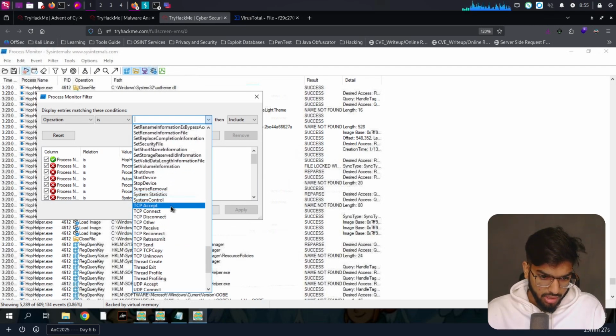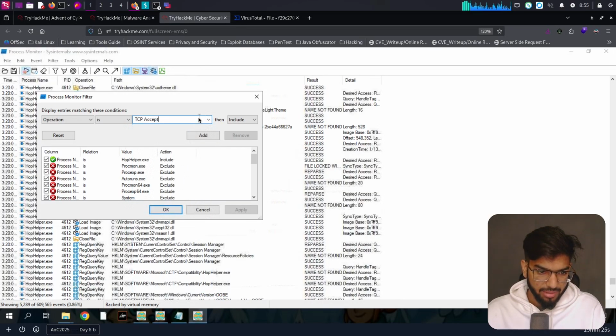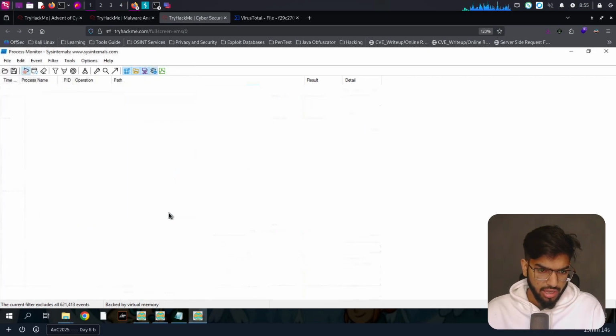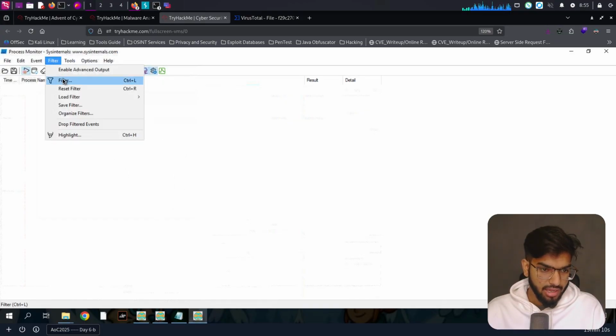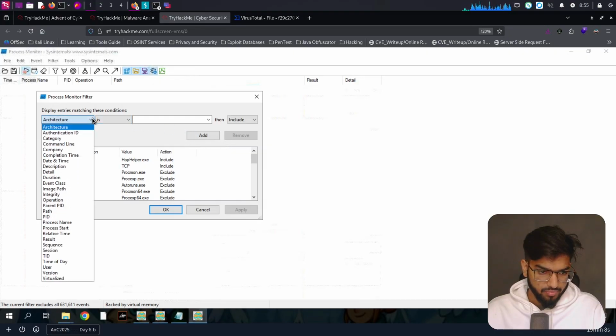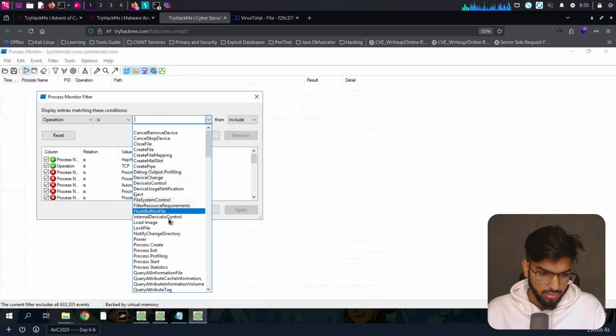No. Let's click on TCP accept. Okay, anything which has TCP, that's fine. Click on add and click on apply. Click on okay. Yeah, we don't see anything because there is nothing like that. Let's go to operations once again.